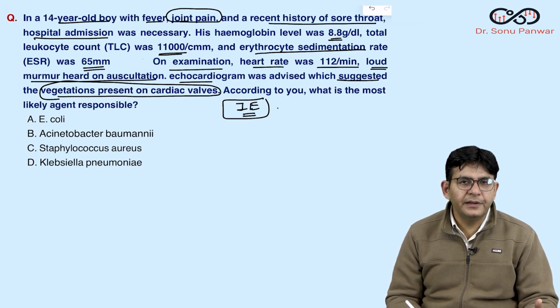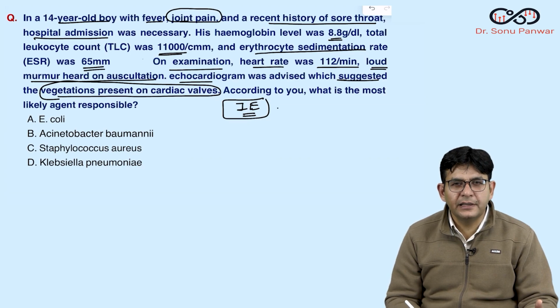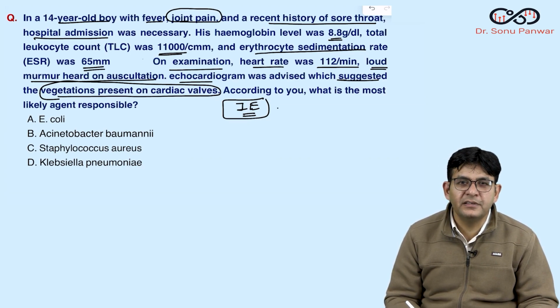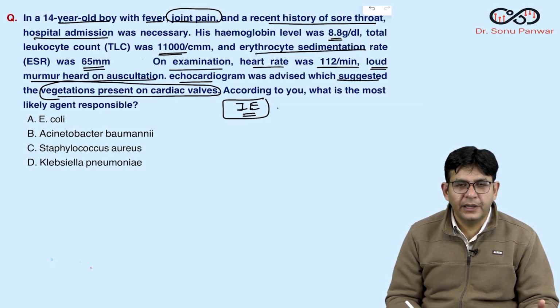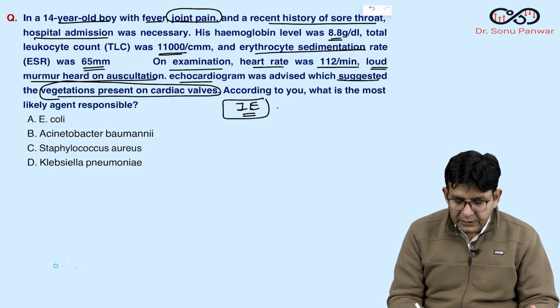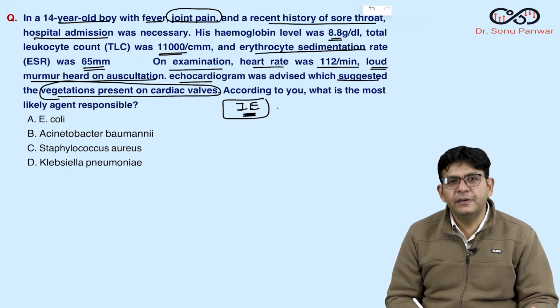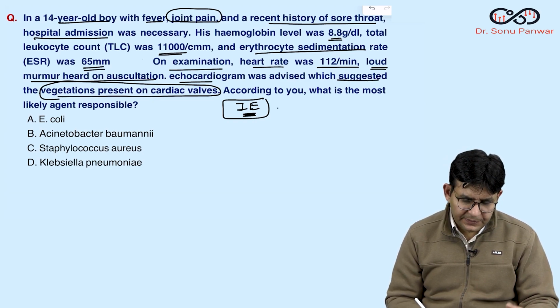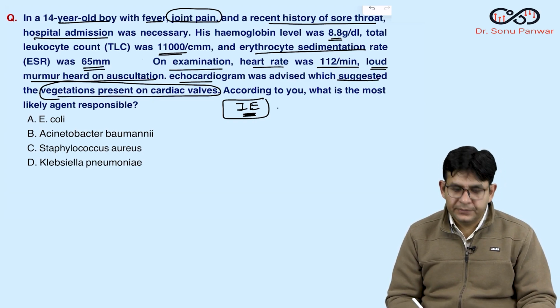So in the minor criteria, you have the other ones, like those who must be knowing Janeway's lesions, Osler's nodes, okay, all those particular ones, they are observed in infective endocarditis, Roth spots, all sorts of those lesions, they are there in the minor one.